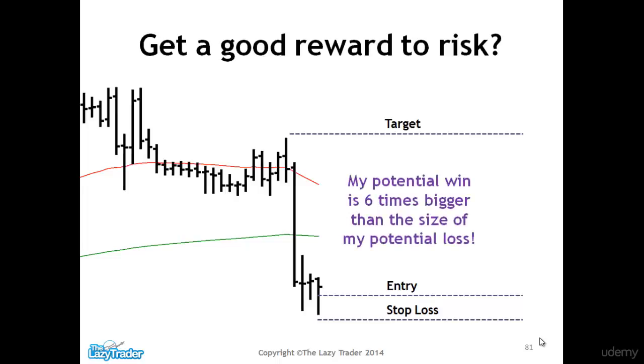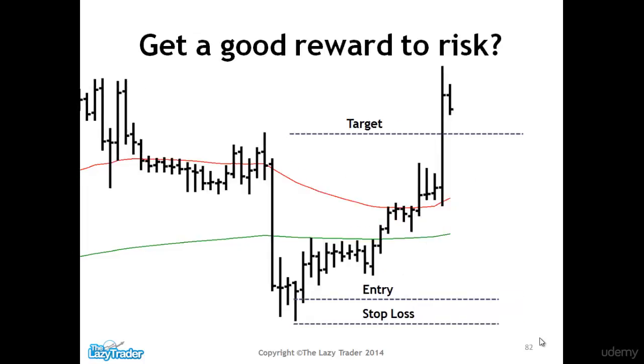As we can see here, even visually without counting the number of pips, the difference between our entry price and our stop loss is 6 times less than the difference between our entry and our target, which is fantastic because it means that if we are right, then we've got 6 times the risk as a potential gain to our trading account. And of course, in this hypothetical example, it hits target. We do have a very high reward to risk trade here, and this is really what you should be going for. Even if you get more losing trades, you'll still be getting a positive reward after all.